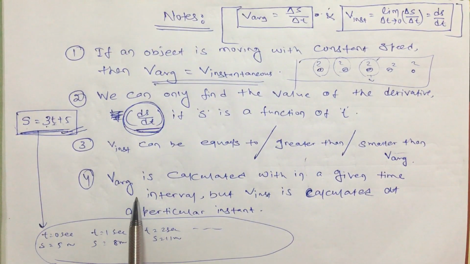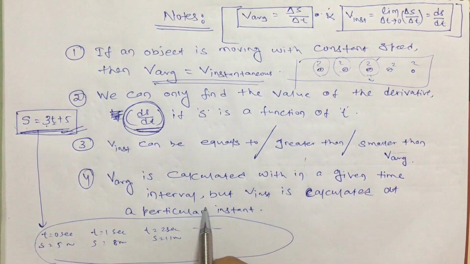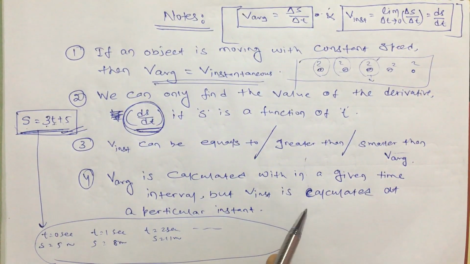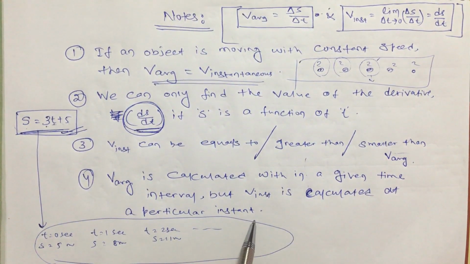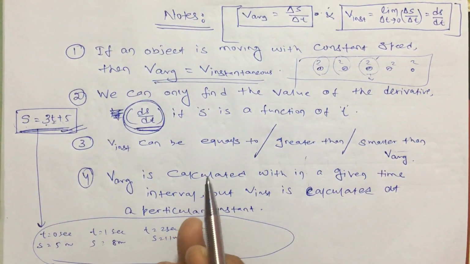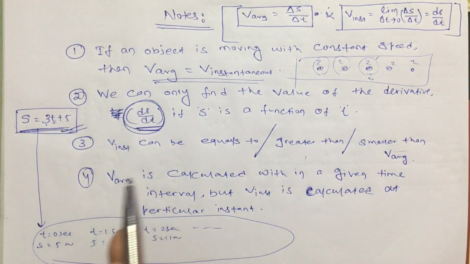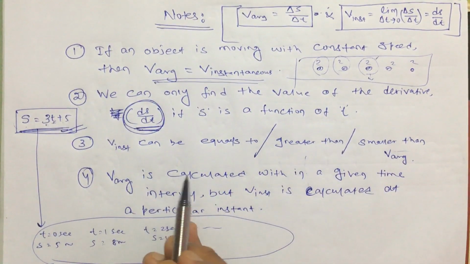Now the next and last one: v average is calculated within a given time interval, but v instantaneous is calculated at a particular instant. What does that mean? It means no one will ever ask you what is the average speed at 10 seconds. It is a wrong question. Average speed means it has to give two times, like what is the average speed between 5 second and 10 second, or between 0 second and 20 second.